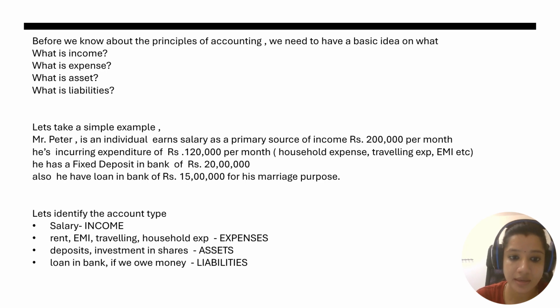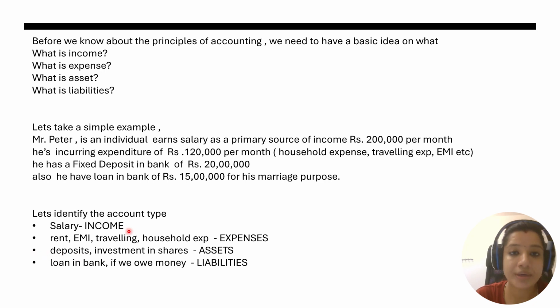Mr. Peter is an individual who earns a salary as a primary source of income of rupees 2 lakh per month. You can connect with your own scenario. And he is incurring expenditure of 1.2 lakh per month as household expense, traveling expense, EMI, etc. He also has a fixed deposit in bank of 20 lakh, and he has taken a loan for his marriage purpose of rupees 15 lakh.